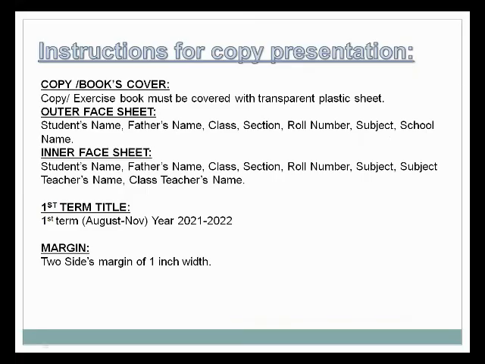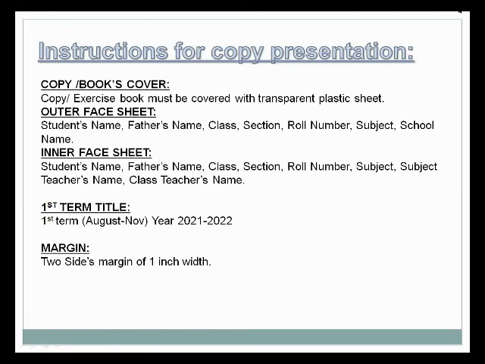Before starting, I will give you the instructions for copy presentation. Before starting the written work, you will follow all the instructions which I will explain. The first one is the structure of the copy book and cover. The exercise copy must be covered with a transparent plastic sheet. This is very important. You will cover the answer copy with a plastic sheet.